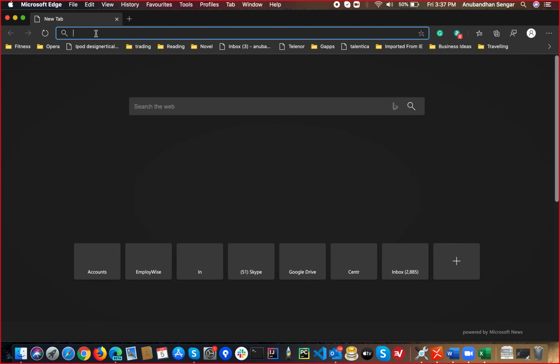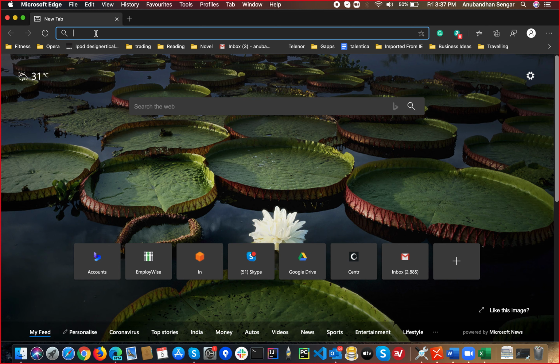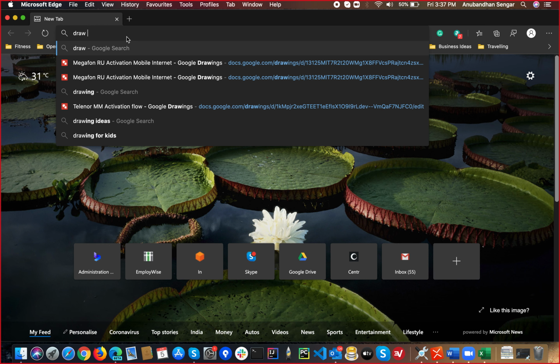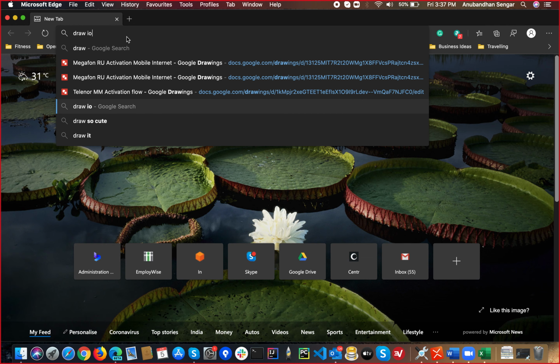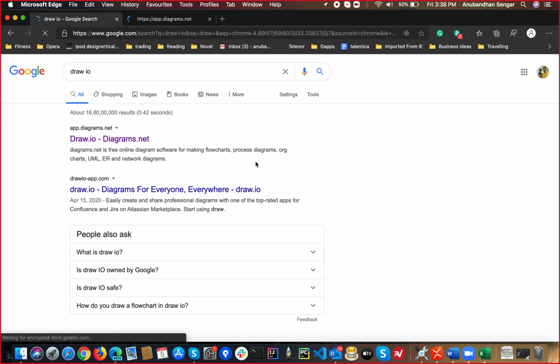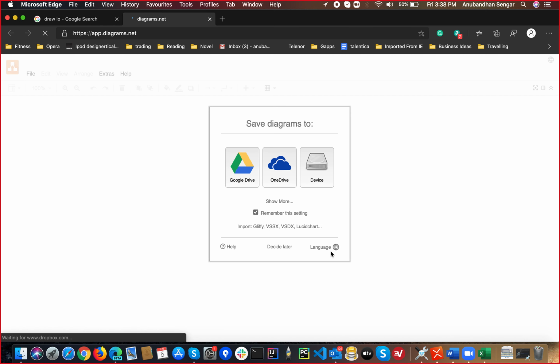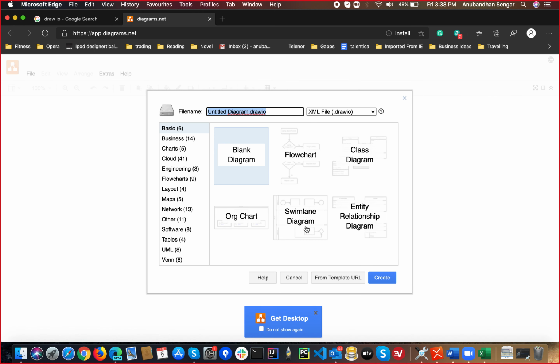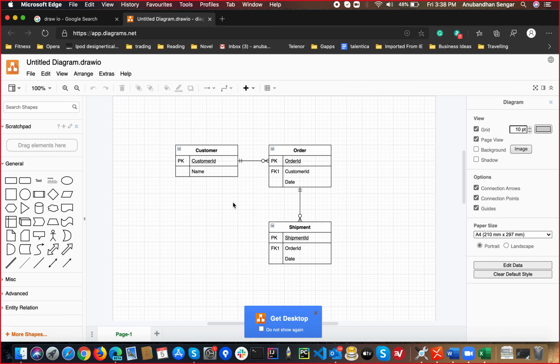Do you know the tool which was used for drawing? Okay, this is good.